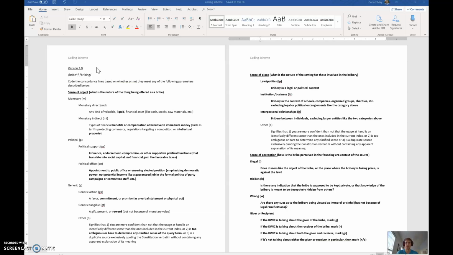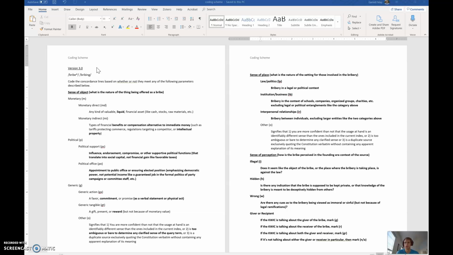So I just want to emphasize that it's most important that you get the correct sense of object, whether it's monetary, political, or generic. And then once we get in between, monetary direct or indirect, support versus office, those things, those are still important, but the difference between those two is not as disruptive as the difference between, again, the header categories.